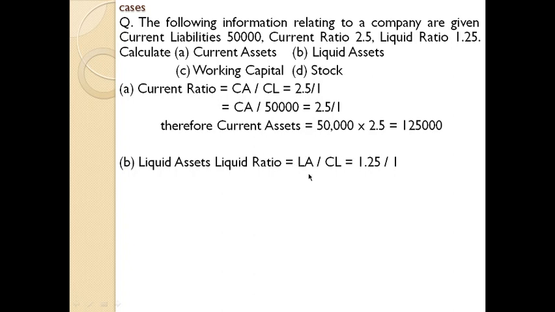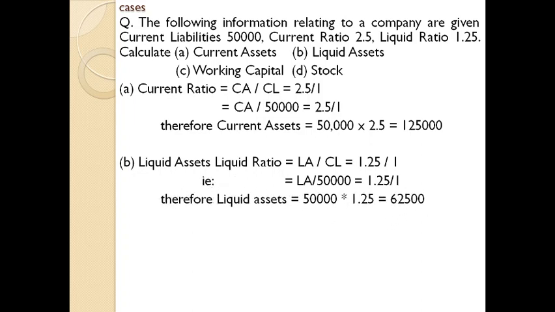We know the value of current liabilities, so let's substitute it in this equation. You will get liquid assets divided by 50,000 equals 1.25 divided by 1. It's a simple mathematical case. You will get liquid assets equal to 62,500.